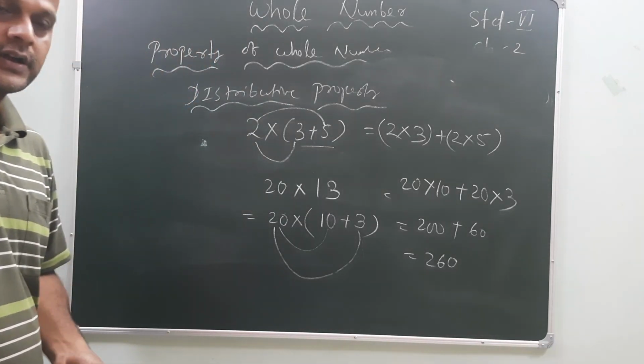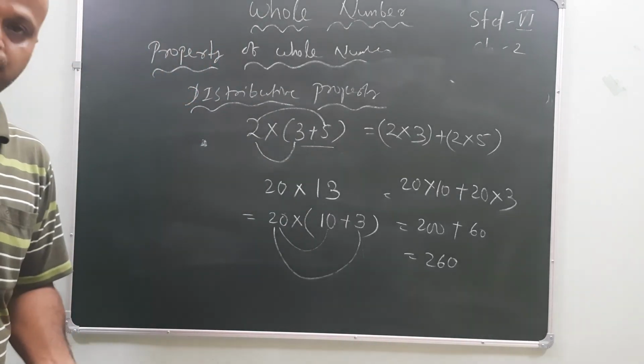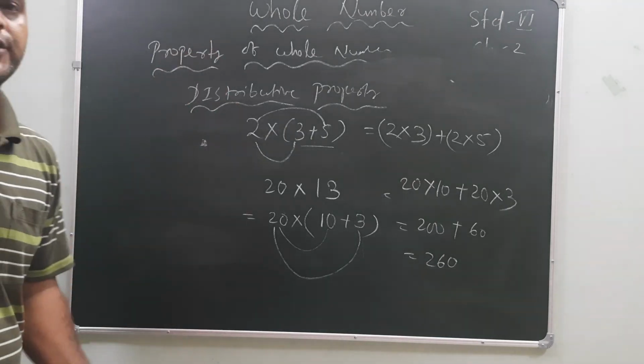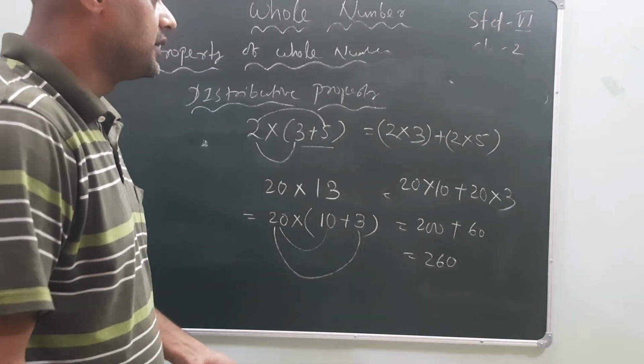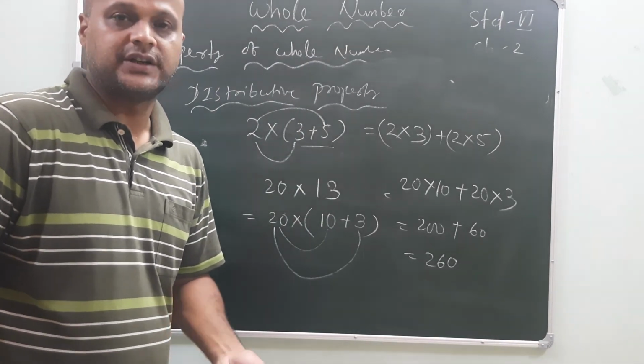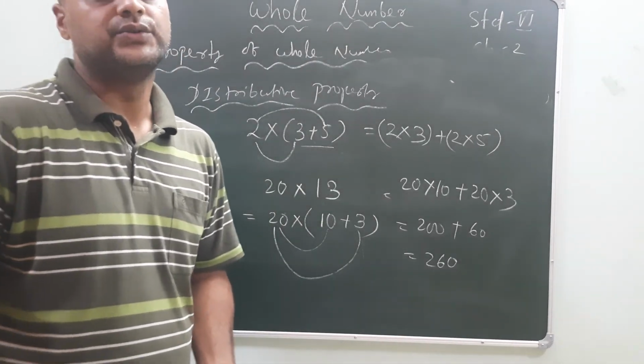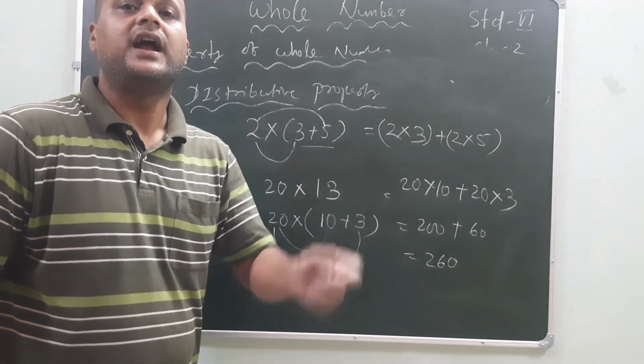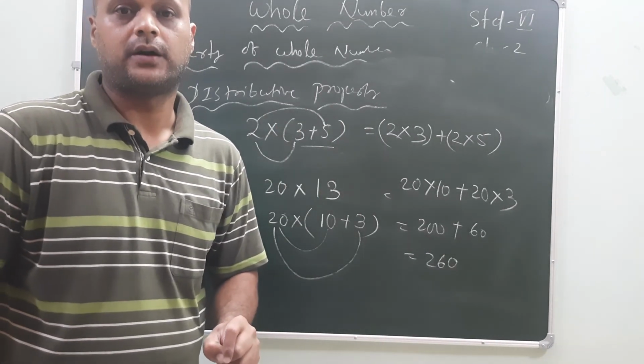Understood? Okay friends? Understood now? So these are the various properties of whole numbers.